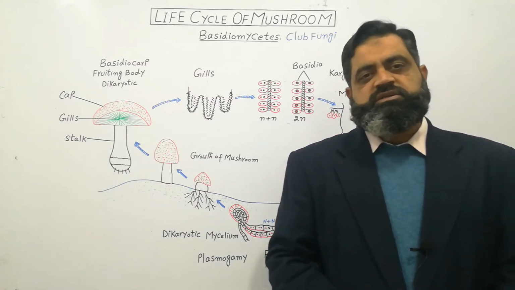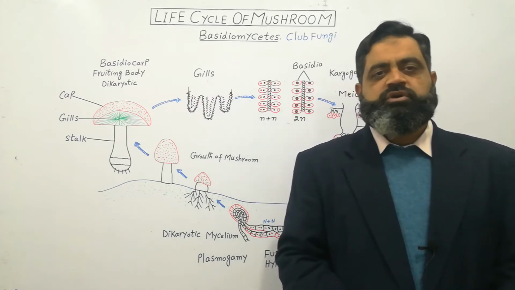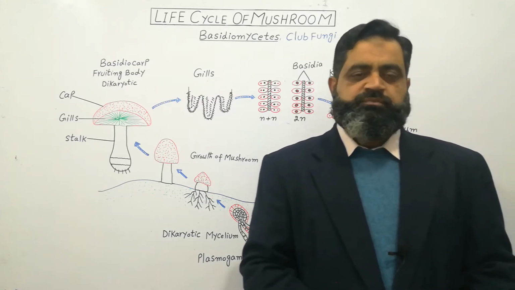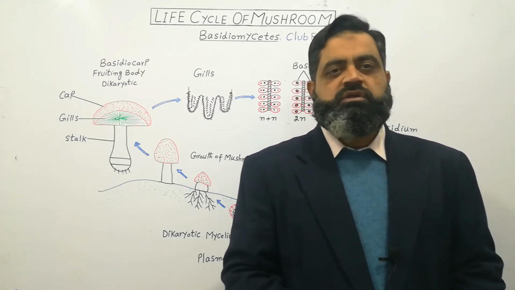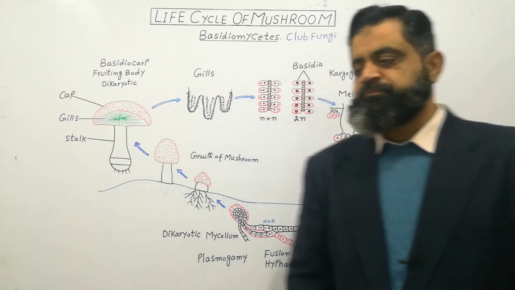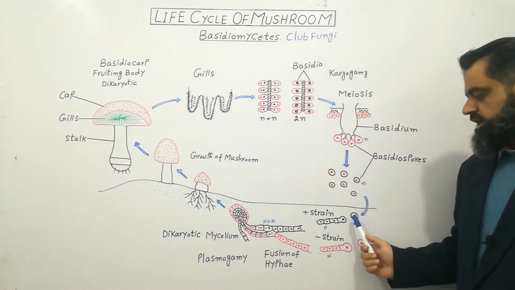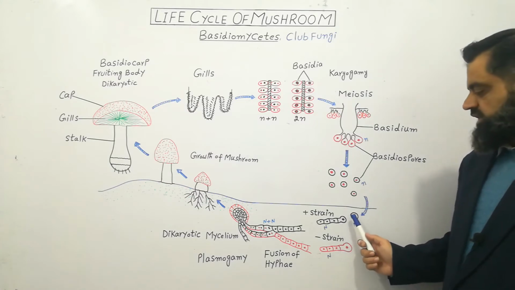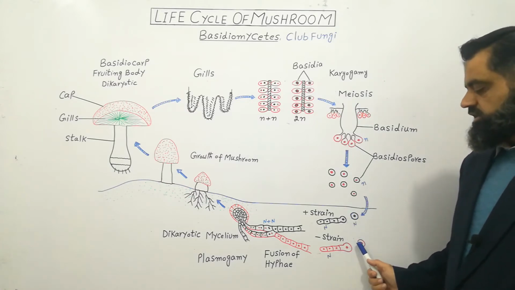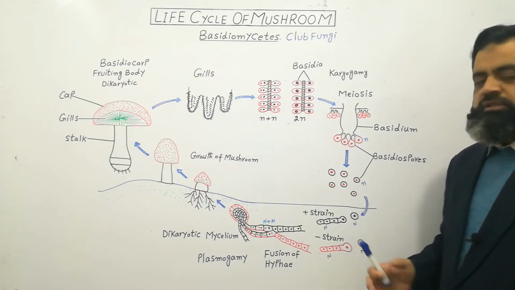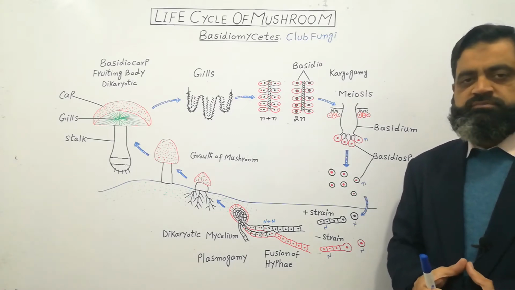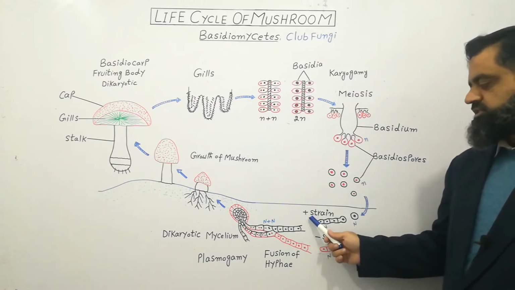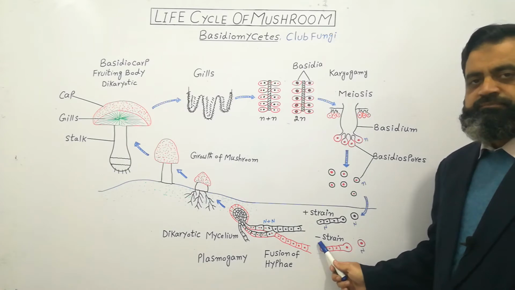So let's start with the sexual reproduction or life cycle of a mushroom, and I am going to start with a spore. There are two spores as you can see in this diagram. One is in black color while the other is in red color. There are no male and female spores, but I have given them the names positive strain and negative strain.